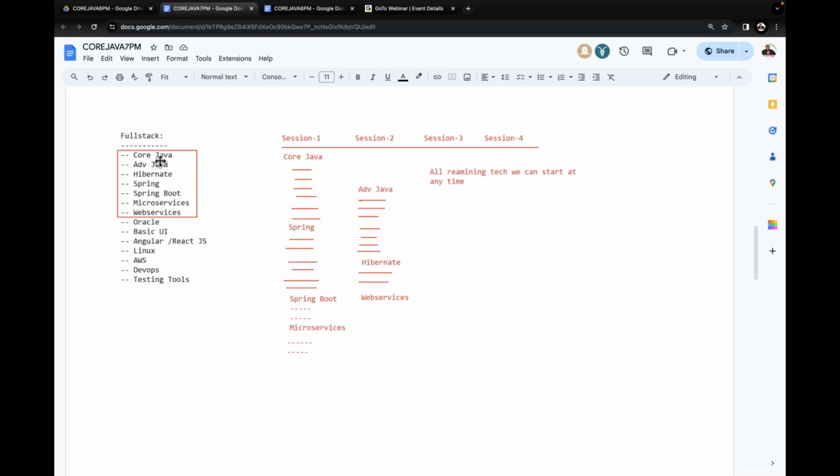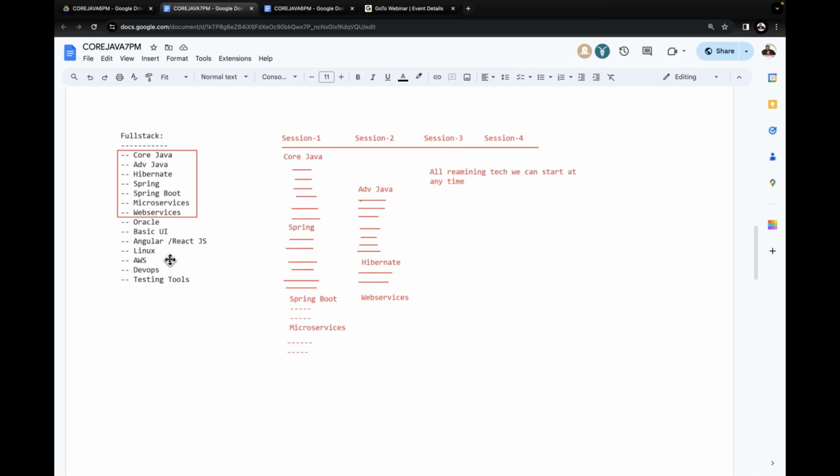Full stack developer: Core Java, Advanced Java, Hibernate, Spring Boot, microservices, web services, Oracle, basic UI. Basic UI means HTML, CSS, JavaScript, and jQuery. Then Angular or React, either of these, not both. Linux, AWS, DevOps, and testing tools. This entire syllabus is the full stack Java developer syllabus.